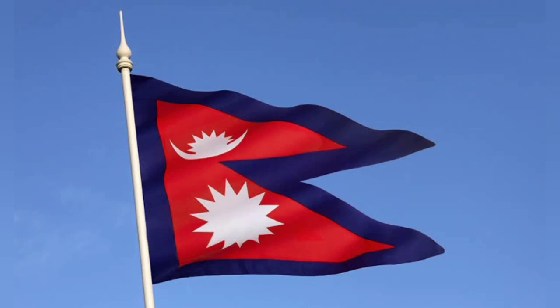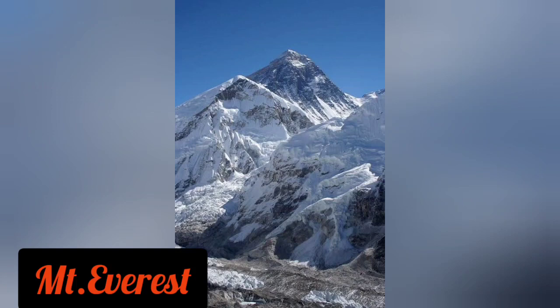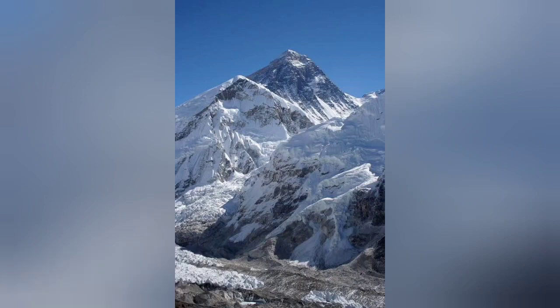Now first of all you see the flag of Nepal. With the help of this political map of Nepal, I will make you understand about the country. Nepal is a country in South Asia bordering the Republic of India and the People's Republic of China. And Mount Everest, the highest mountain in the world, is found there.